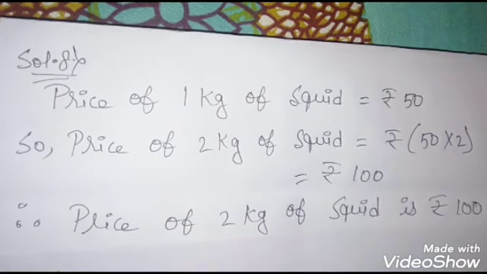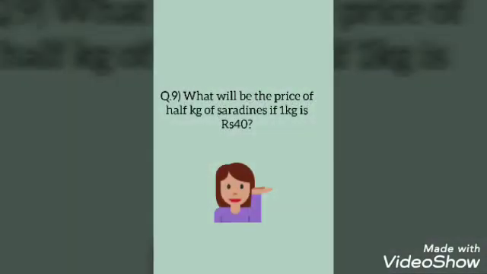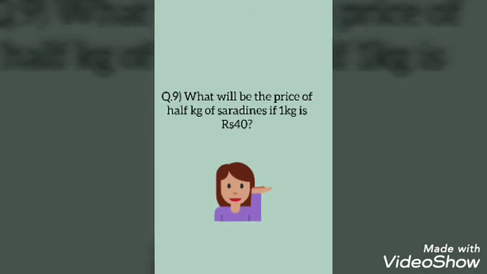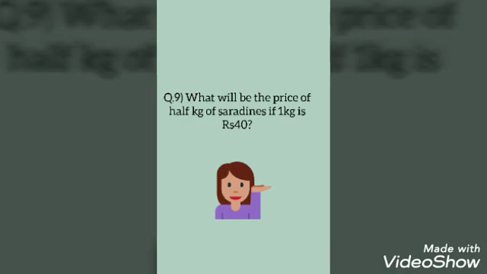And this is again a very easy question, because 1 kg price was already given. So we don't have to find out the 1 kg. Now come to question number 9. What will be the price of half kg of sardines if 1 kg is rupees 40? Again the question of half kg. If you are going to find out the half kg of anything, you are just going to divide it by 2, or multiply by 1 by 2, or divide by 2 also you can do. So this question is, if the price of 1 kg of sardine is rupees 40, then what will be the price of half kg of sardine?